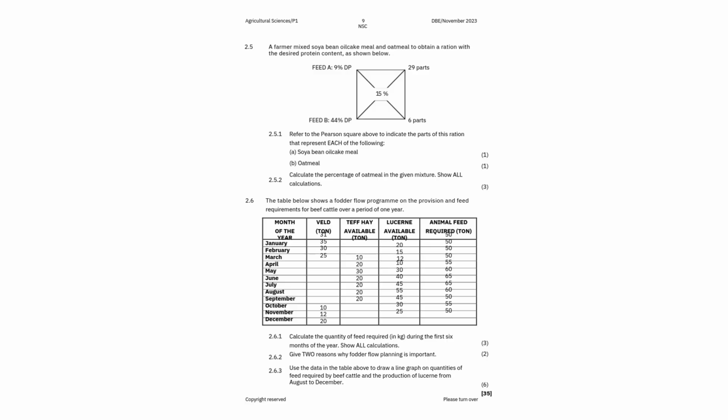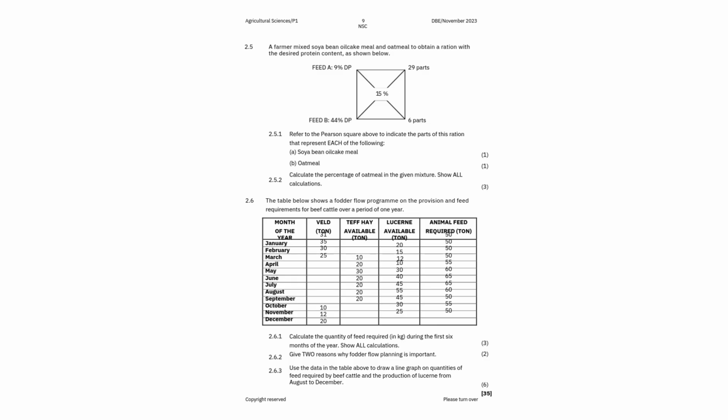It's similar to the fodder flow calculation, because when it comes to calculation, you understand it better with practice, right? So calculating the digestibility coefficient, calculating the Pearson square, and also the fodder flow, right?